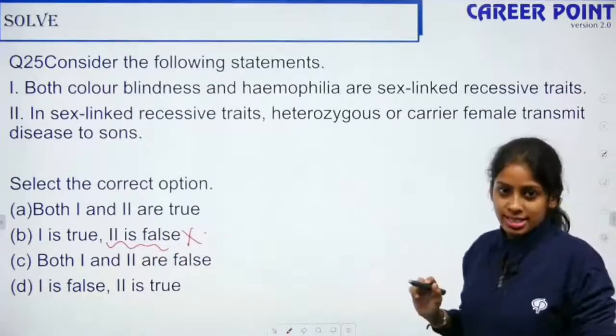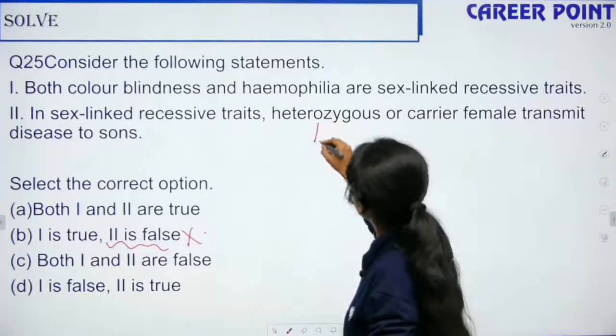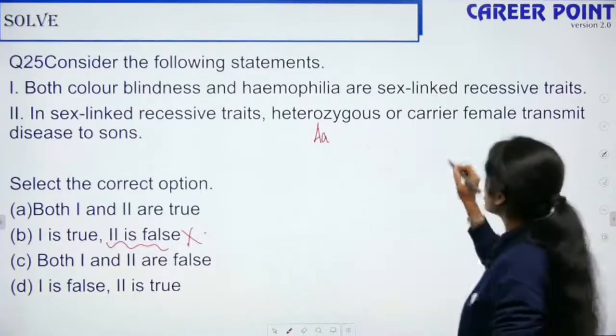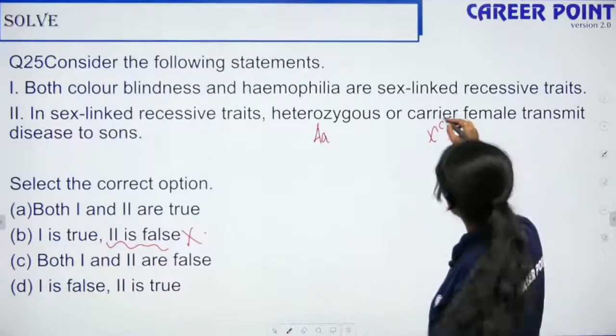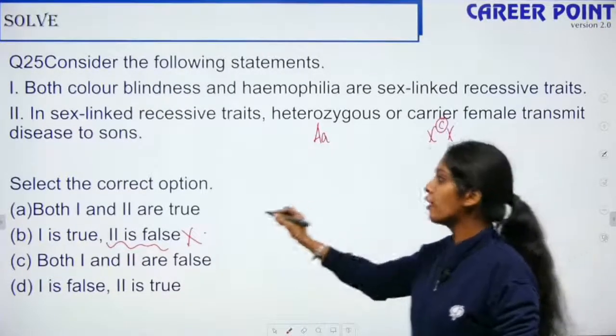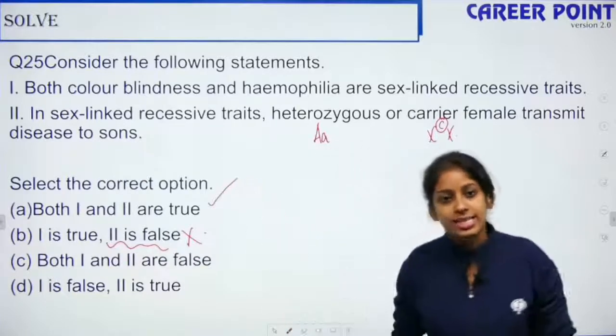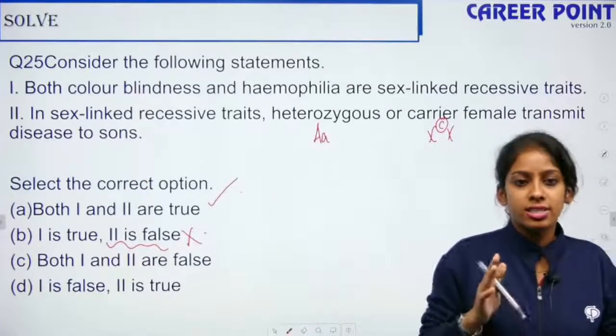In a sex-linked recessive trait, if the female is heterozygous, it means she is a carrier. So this is the heterozygous condition, and it means she is a carrier. So both 1 and 2 are right. Yes, absolutely right, Arshita, you're right.